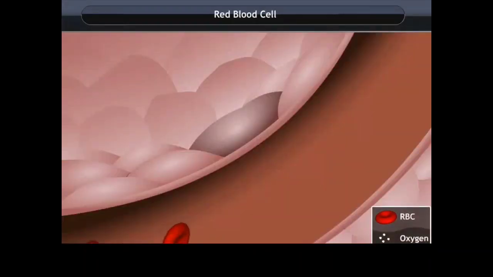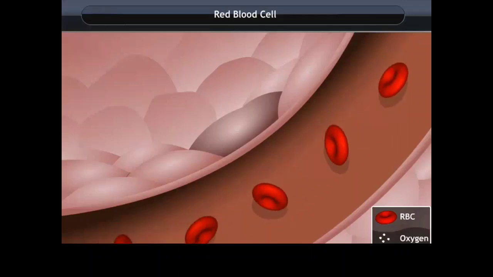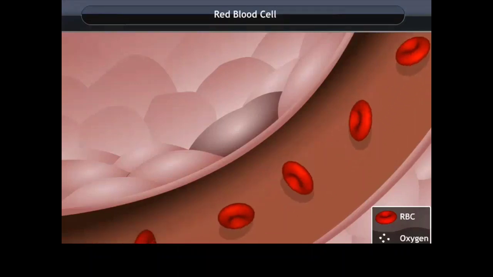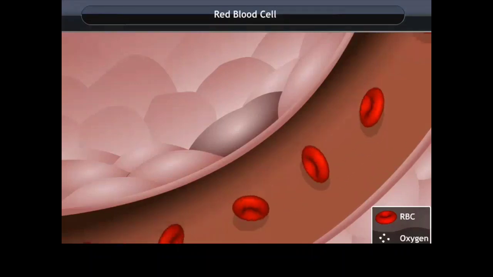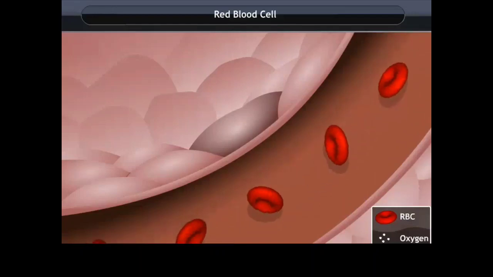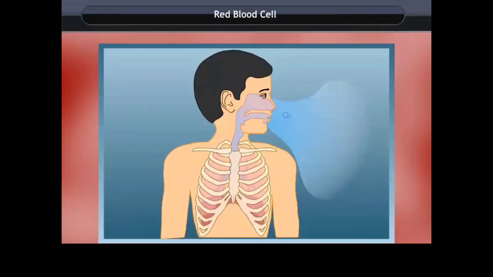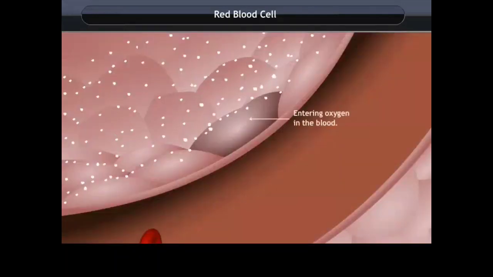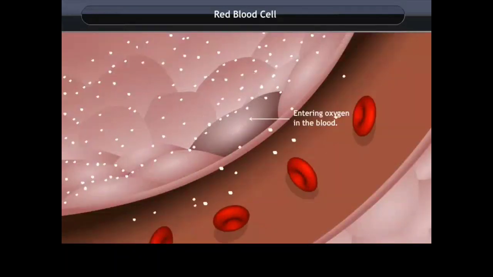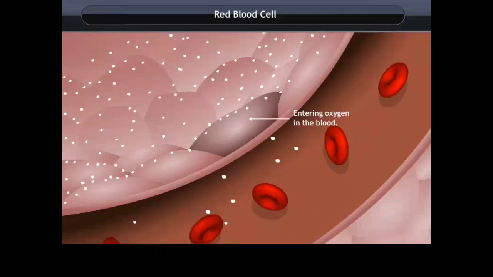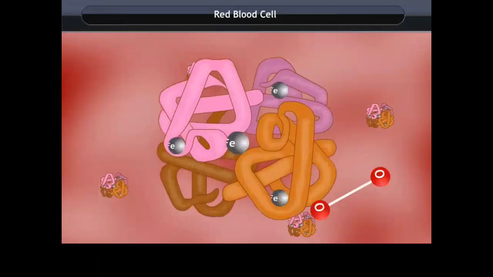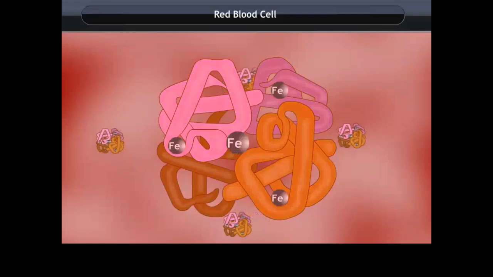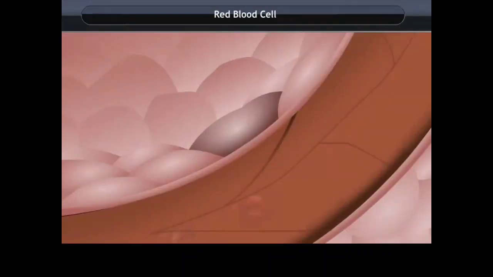Red blood cells. Red blood cells appear red due to the presence of a red color pigment called hemoglobin. It is the oxygen carrier. Oxygen enters in the body as a gas, reaches the lungs and then gets dissolved in plasma, which is then taken up by red blood cells. Then it binds to the hemoglobin in the red blood cells, which is then transported to all parts of the